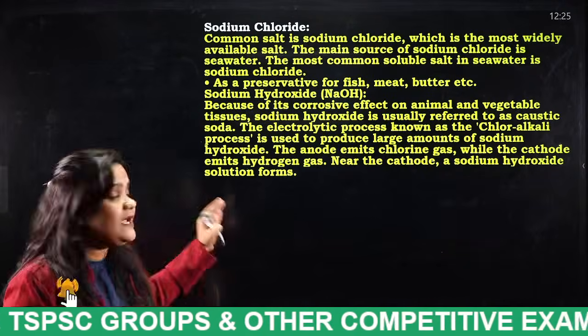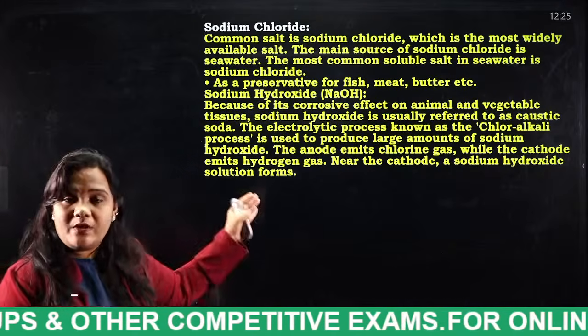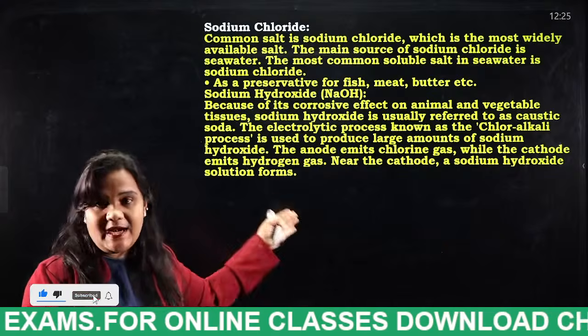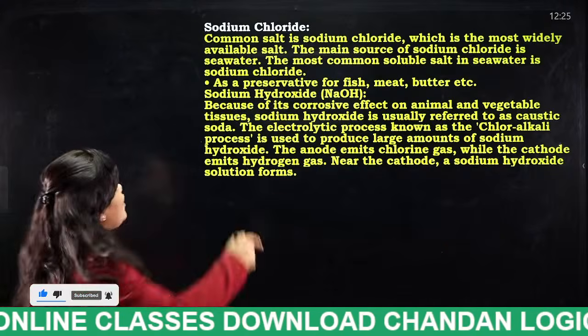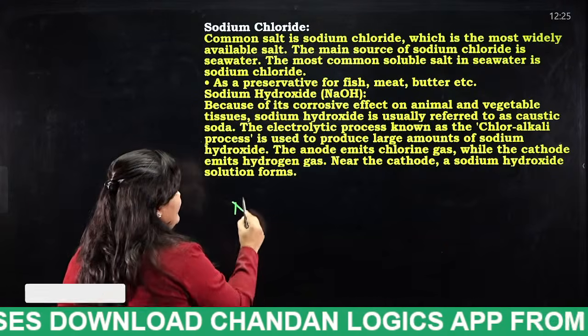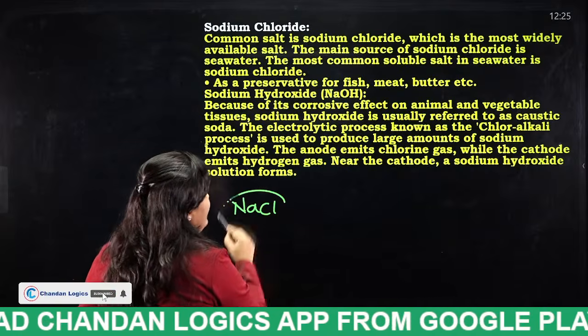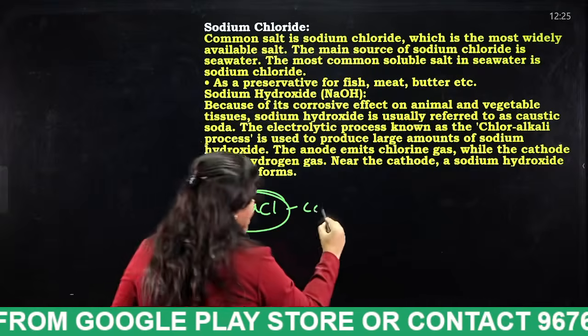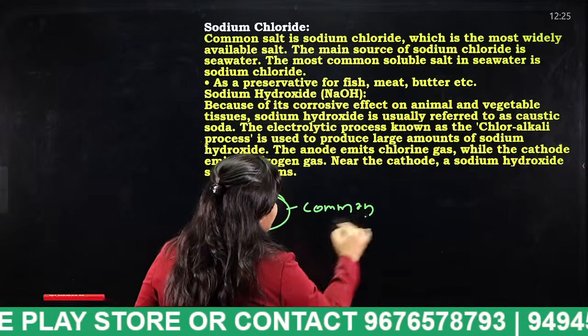Here what's important are sodium chloride and washing soda. I am now going to explain these in detail. Sodium chloride. What is the formula for sodium chloride? NaCl. Sodium chloride is also considered as common salt, table salt.